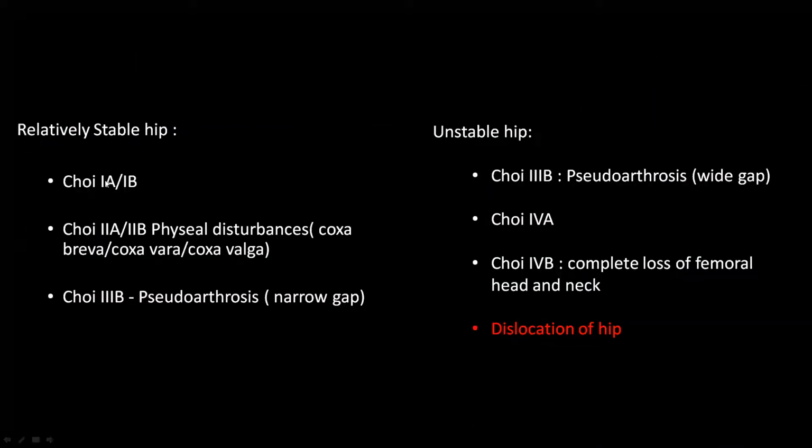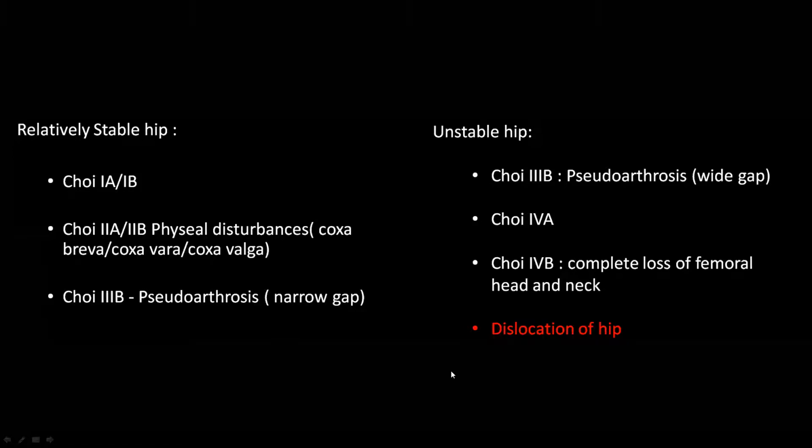Okay, so now, as I already told you, this classification is basically radiological. You cannot classify this after the clinical examination, but in clinical examination, you can check whether the patient is having telescopy or not. So if telescopy is present, then it is most likely an unstable hip. And if the telescopy is absent, then it is most likely a stable hip. So when the telescopy is present, it can be either Choi type 3B, that is wide gap pseudoarthrosis, or it can be Choi type 4, or if telescopy is absent, you can suspect that it can be either Choi type 1, Choi type 2, or Choi type 3B, narrow gap pseudoarthrosis.